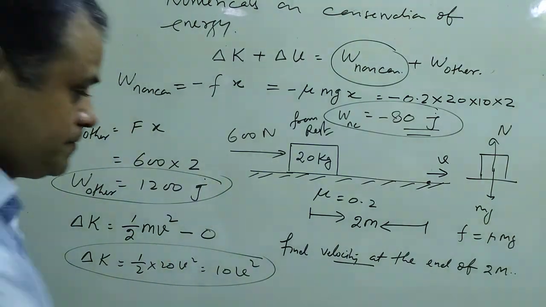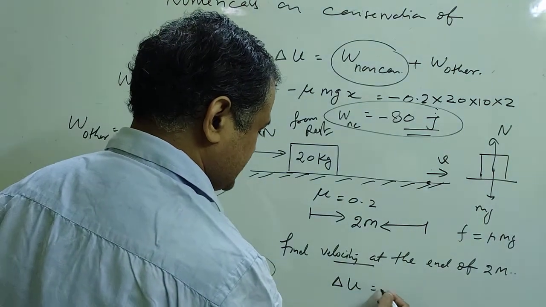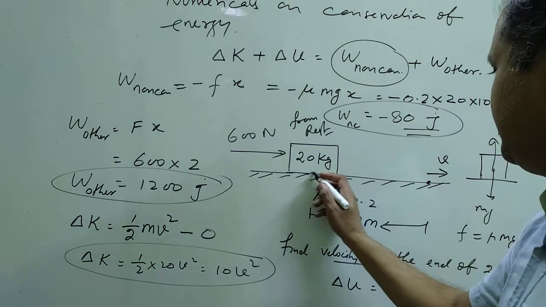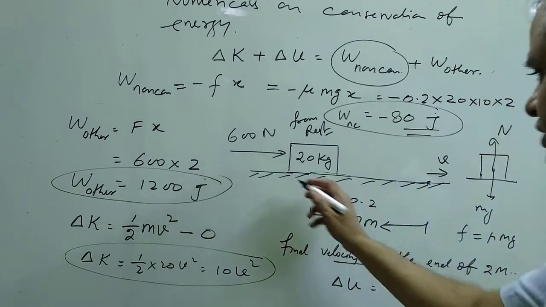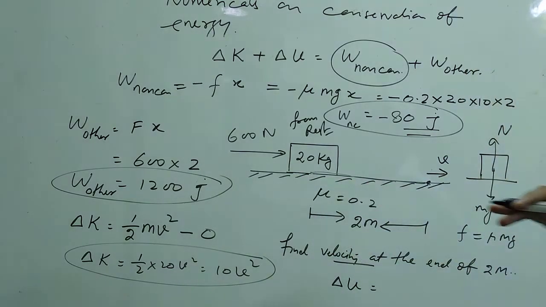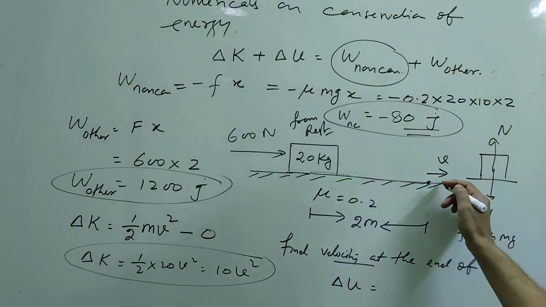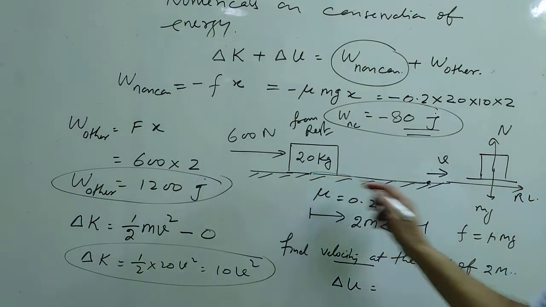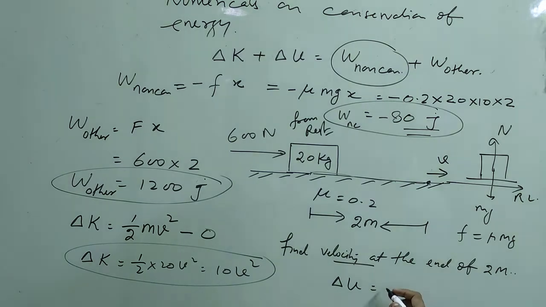Now the delta U, change in potential energy. Children, it is very much clear. The initial position of the block was on the ground, on the horizontal, and finally it is on the ground. So there is no change in the position with respect to the reference line. As I told you, the reference line means where the potential energy is said to be 0. So initial and final reference line is the same, so delta U is 0. No change in potential energy.